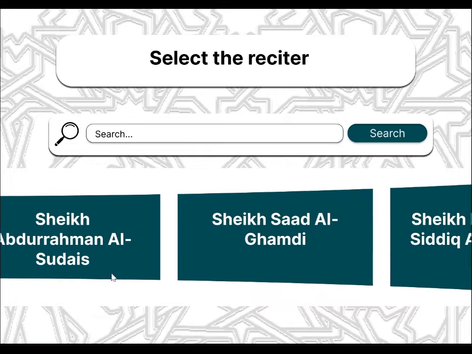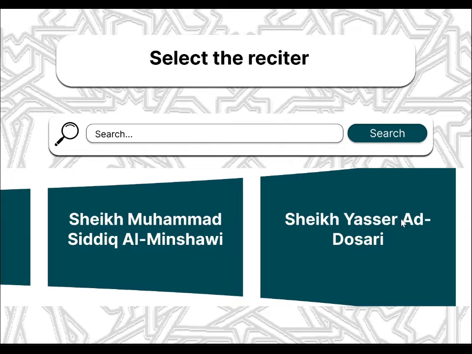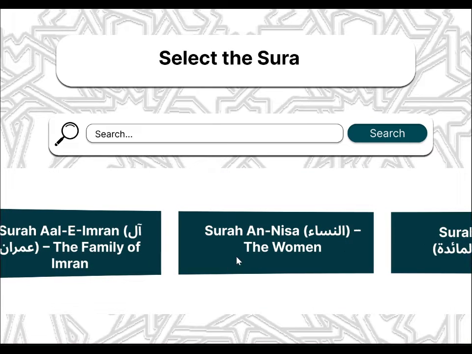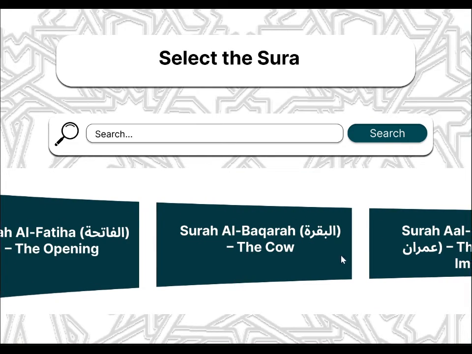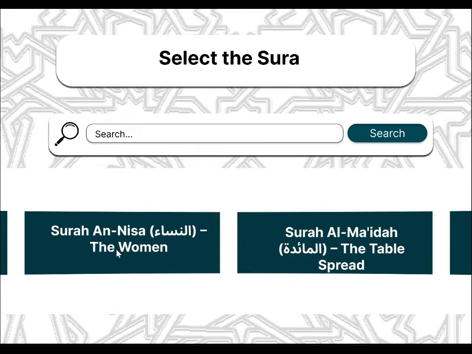Next, I select a reciter from a list that includes Sheikh Yasser al-Dosari, Sheikh Muhammad Siddiq al-Minshawi, and many more. I also have the option to search for a specific reciter. After choosing a reciter, I select a surah. I can start with Al-Fatiha, the first surah of the Quran, or search for a specific surah if I have one in mind. Once the surah is selected, I choose a player mode.